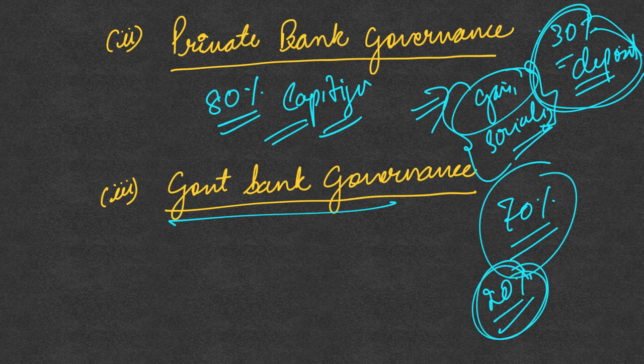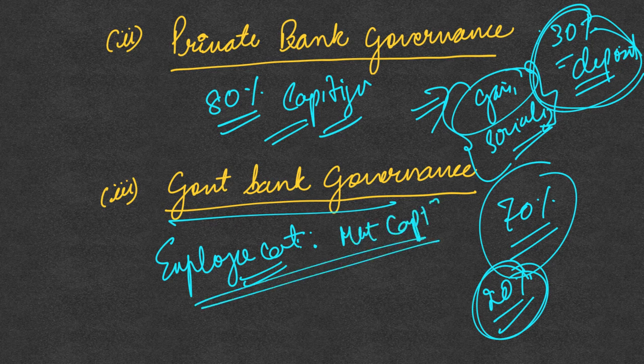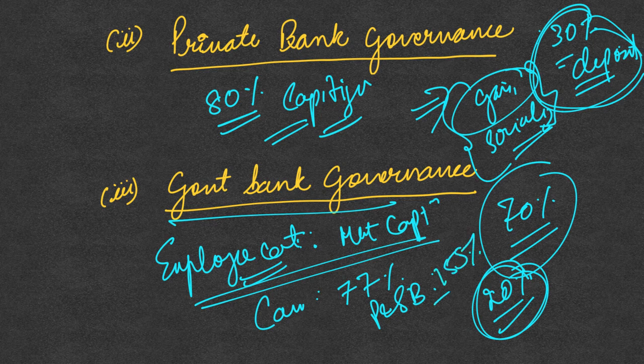One reason for that is the irrational employee cost. The employee cost of these banks is too high. For instance, the employee cost to market capitalization ratio of some of the banks is very huge. Canara Bank, for example, has an employee cost to market capitalization ratio of 77%. Similarly, Punjab and Sindh Bank has an employee cost to market capitalization ratio of 155%. This shows how irrationally high the employment cost in these public sector banks is. So this calls for stronger governance in the public sector banks as well. So this is the third issue.